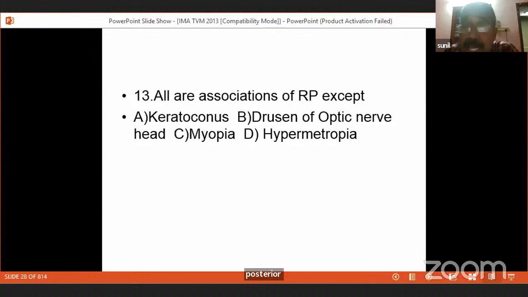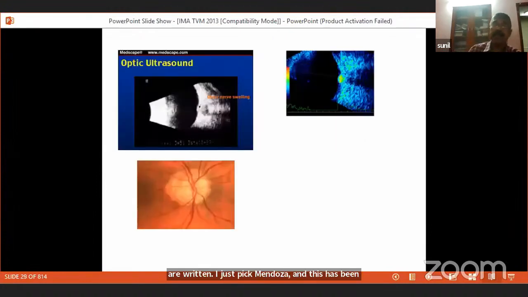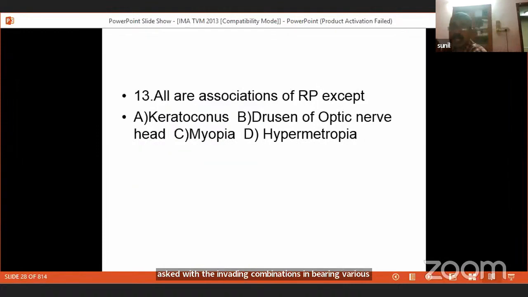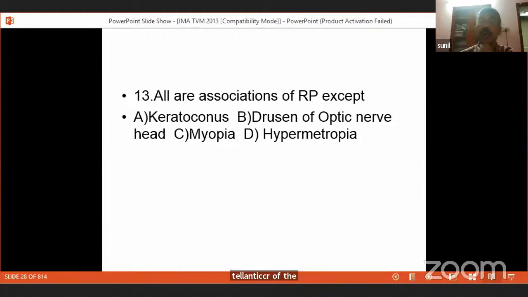So these are all associations of retinitis pigmentosa, and this has been asked in varying combinations in various entrance examinations. I'll repeat, the associations are a floppy eyelid, keratoconus, primary open angle glaucoma, posterior subcapsular cataract, posterior vitreous detachment, drusen of the optic nerve, and Coats-like telangiectasia of the retina. By looking at this, keratoconus produces myopia. So the answer to this is hypermetropia.